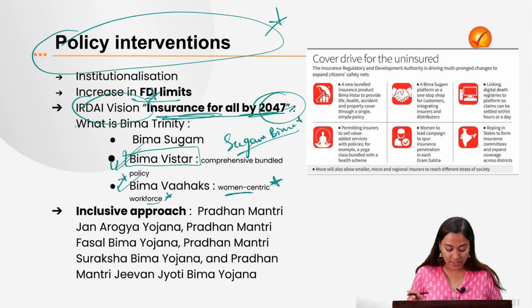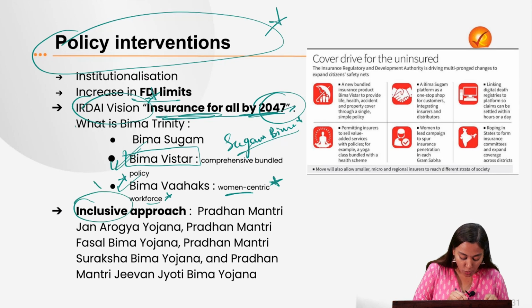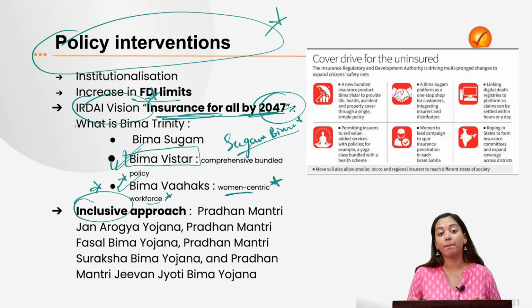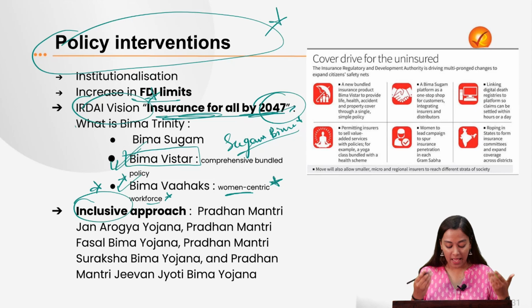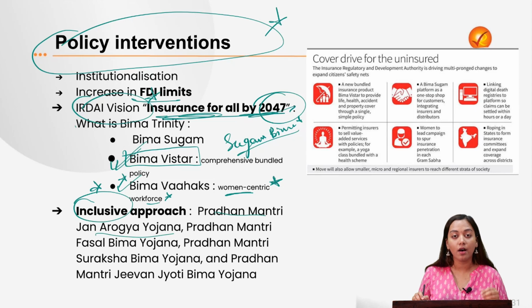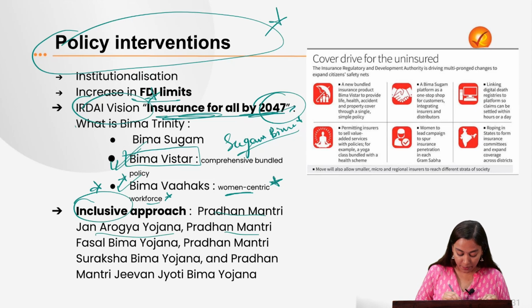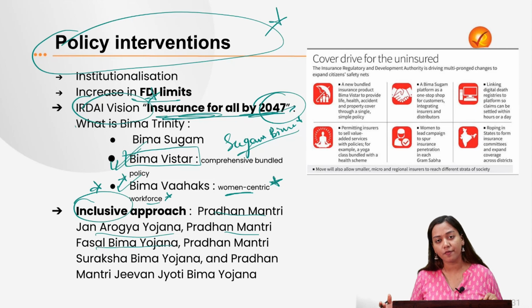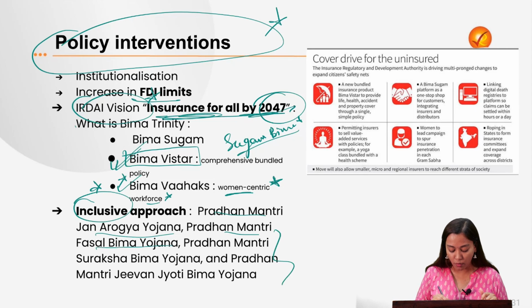The next is, the government has already resorted to a very inclusive approach by putting up insurance across many sectors. For example, for health, we have Pradhan Mantri Jan Arogya Yojana. For agriculture, we have Pradhan Mantri Fasal Bima Yojana. For other aspects of health, for elderly people, etc., we have the following schemes.